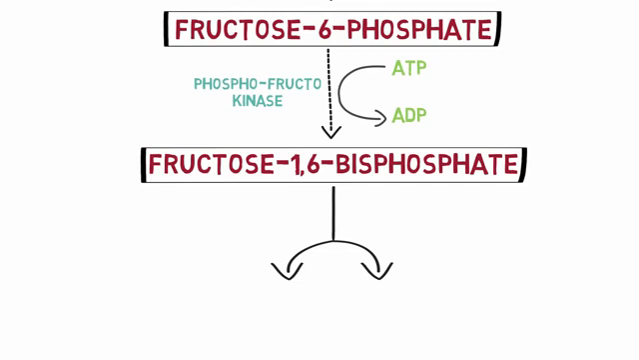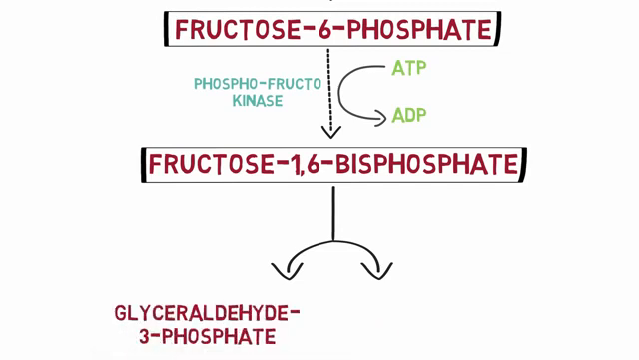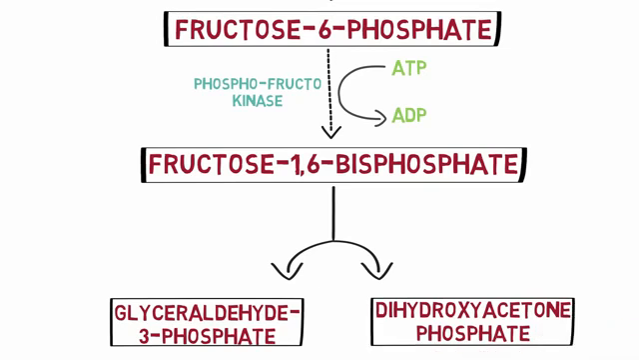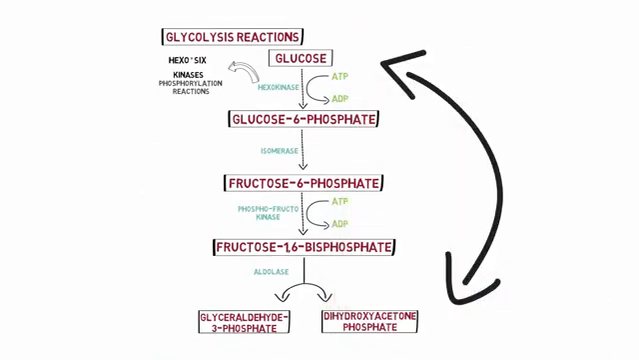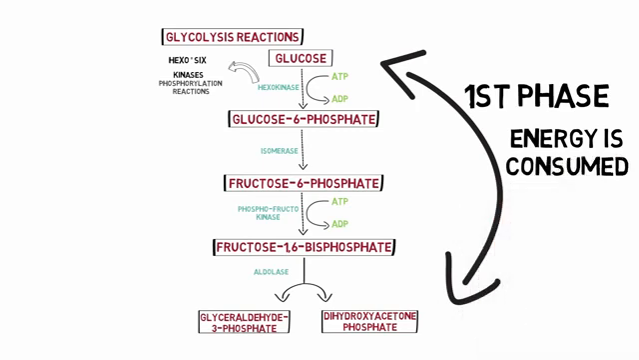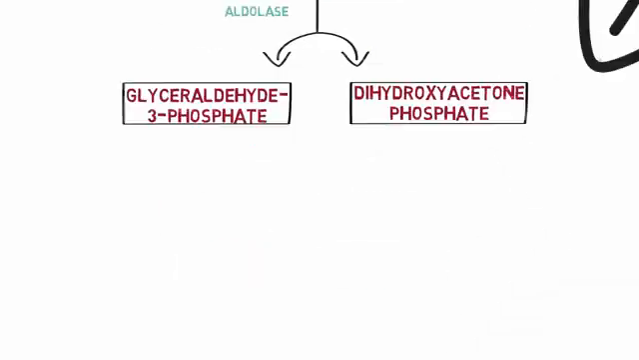Next, the fructose 1,6-bisphosphate is split into 2 molecules, the glyceraldehyde 3-phosphate and dihydroxyacetone phosphate. These both are 3-carbon compounds, and the enzyme that catalyzes this reaction is called aldolase. All these reactions compose the first phase of glycolysis, and as you can see, energy is actually utilized in this process in the form of 2 ATPs.